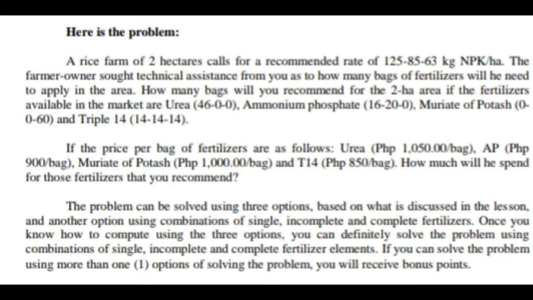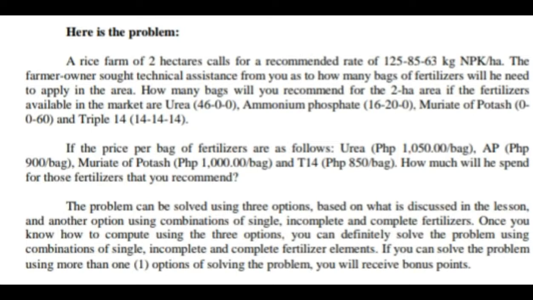How many bags will you recommend for the 2 hectare area if the fertilizers available in the market are urea, which contains 14 nitrogen, 0 phosphorus, and 0 potassium; ammonium sulfate, which contains 16 nitrogen, 20 phosphorus, and 0 potassium; muriate of potash, which contains 0 nitrogen, 0 phosphorus, and 60 potassium; and triple 14, which contains 14 nitrogen, 14 phosphorus, and 14 potassium.